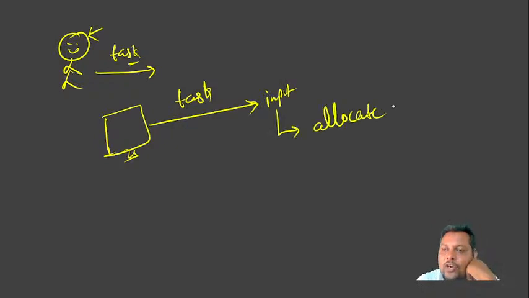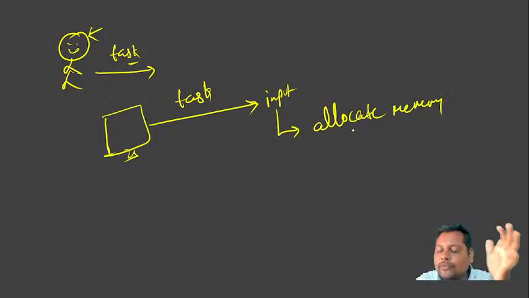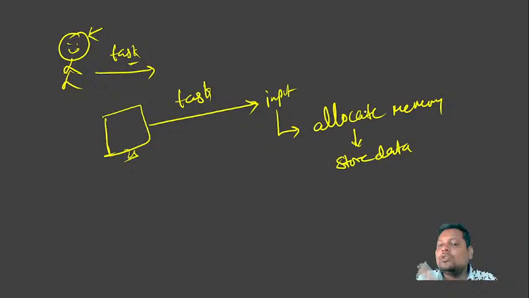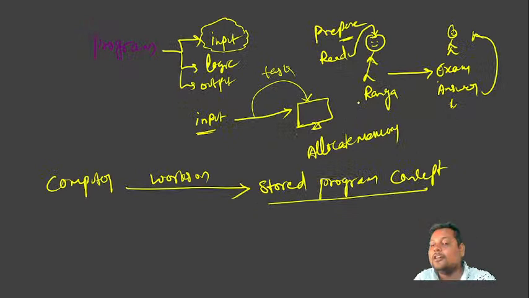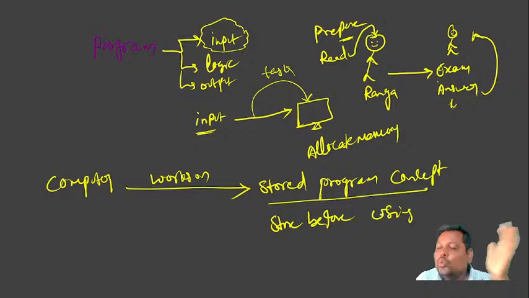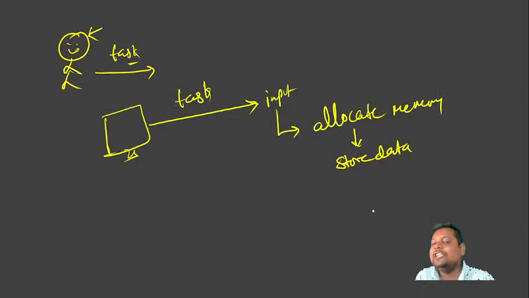Why do we need to allocate memory? Because we allocate the memory and we store data. Without that, we are not able to perform any task. That is called the stored program concept. Store before using. If you have to use anything, you have to store it in the computer first, and after that you can perform any task.